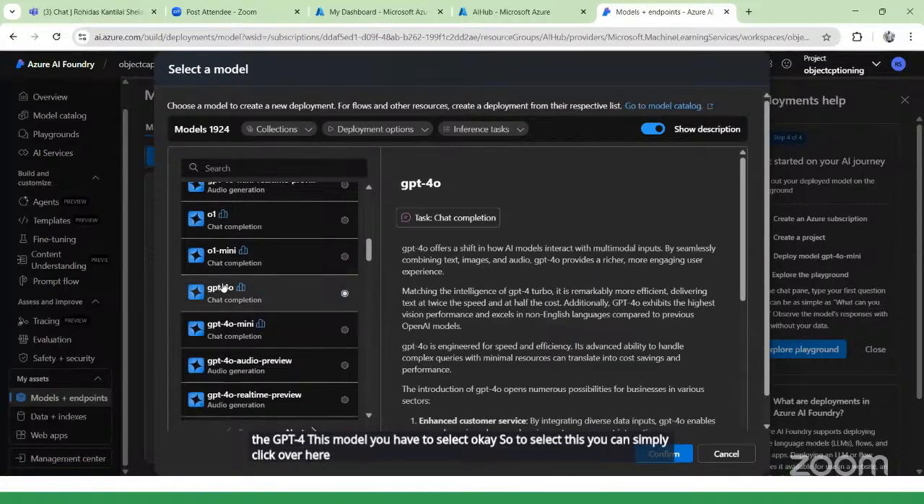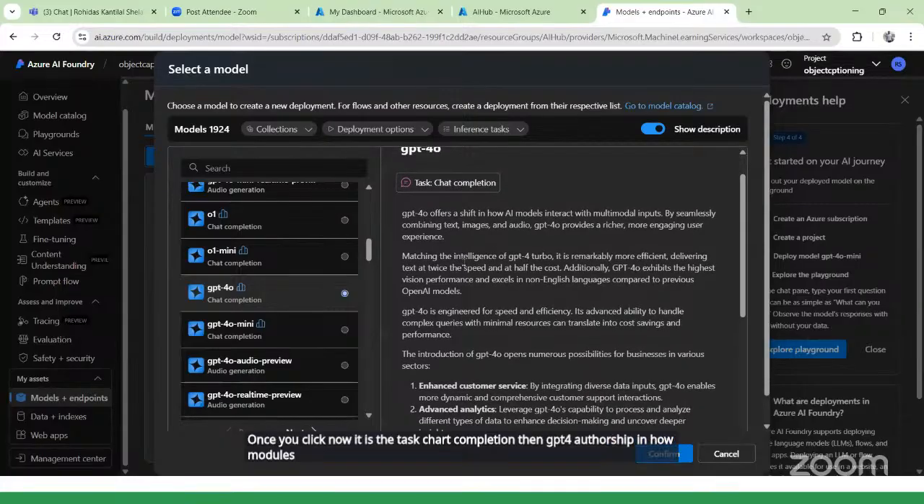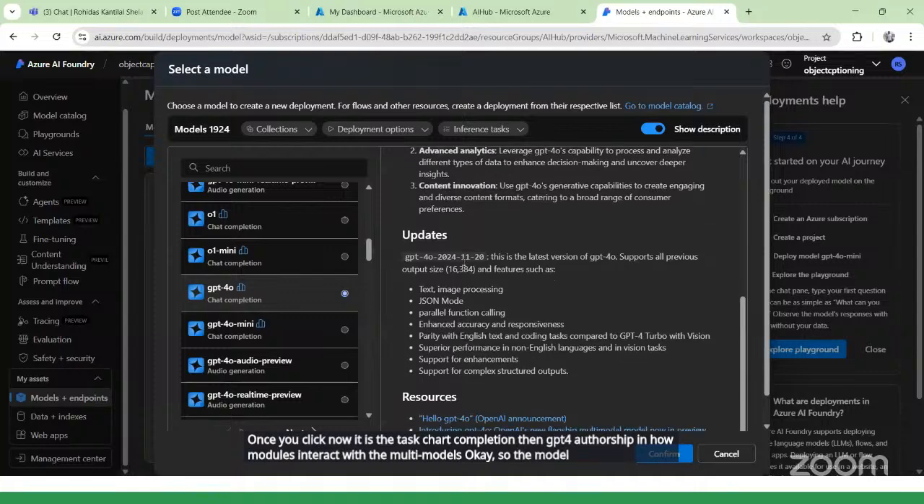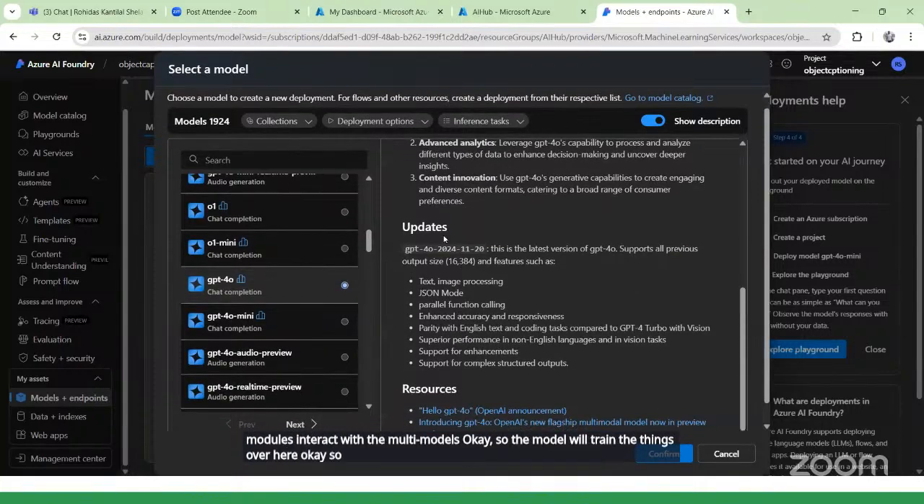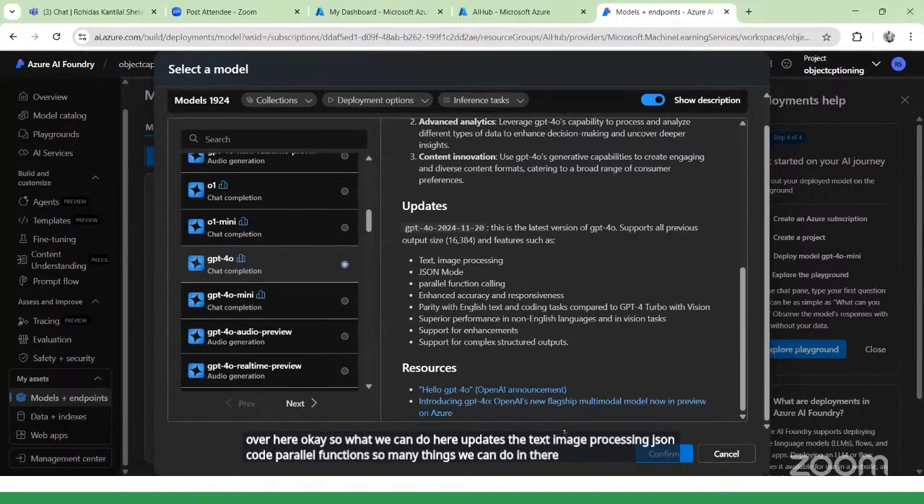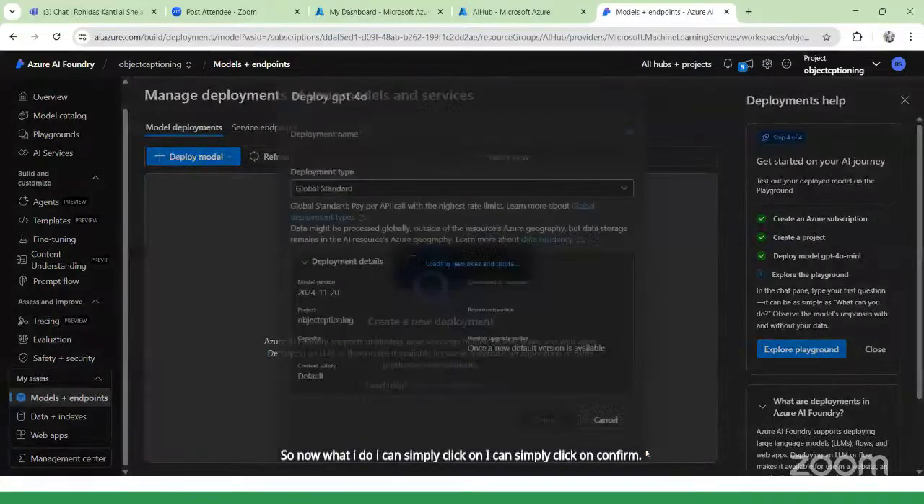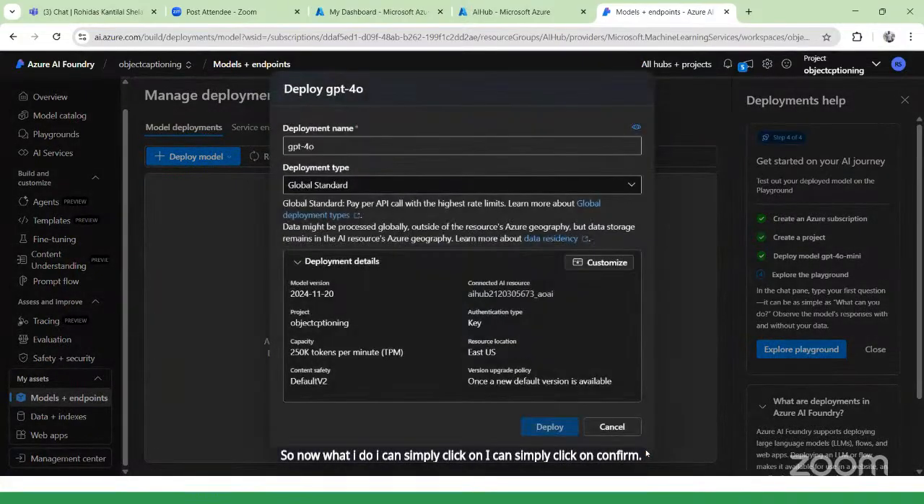Once you click, now it is the task chat completion. GPT-4.5 offers a shift in how models interact with the multi-modal setup. So the model will train the things over here. What we can do here: text updates, image processing, JSON code, parallel functions, so many things we can do over here. These are the resources. Now I can simply click on confirm.